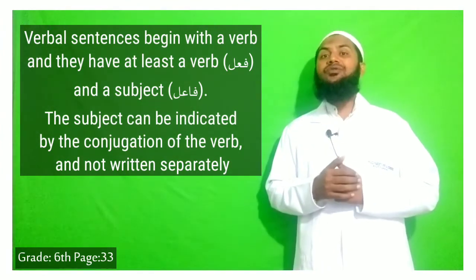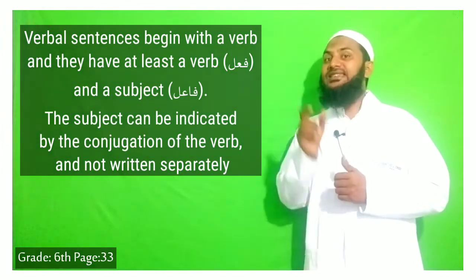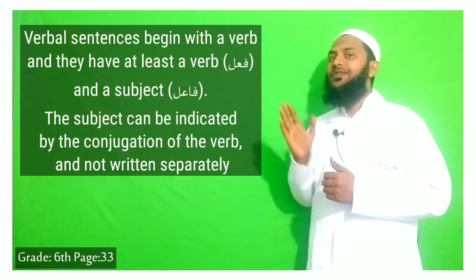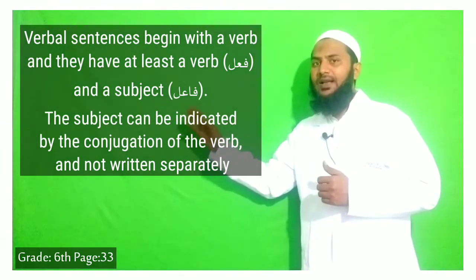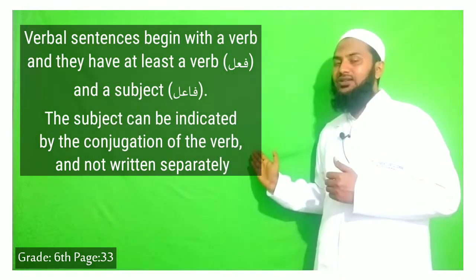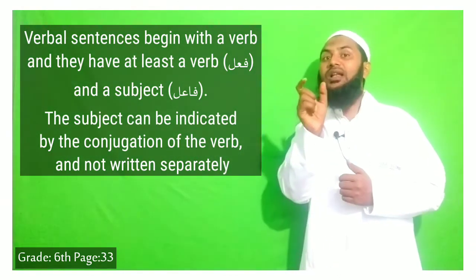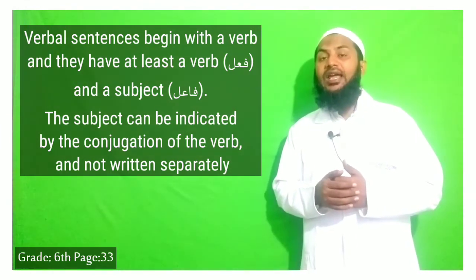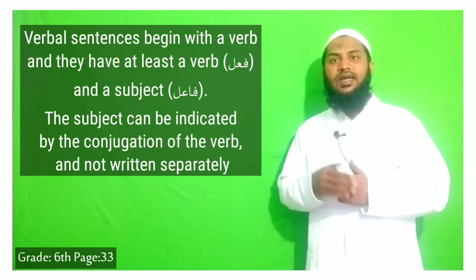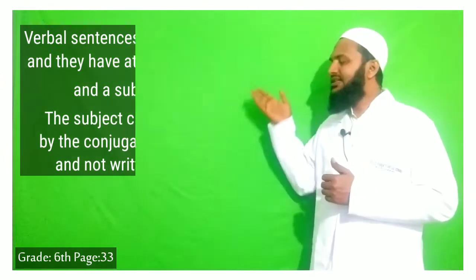So al-jumlatul fi'liya is the sentence which includes fi'l and fa'il. That is called jumlatul fi'liya, and in English it is called a verbal sentence. So let's see the examples.